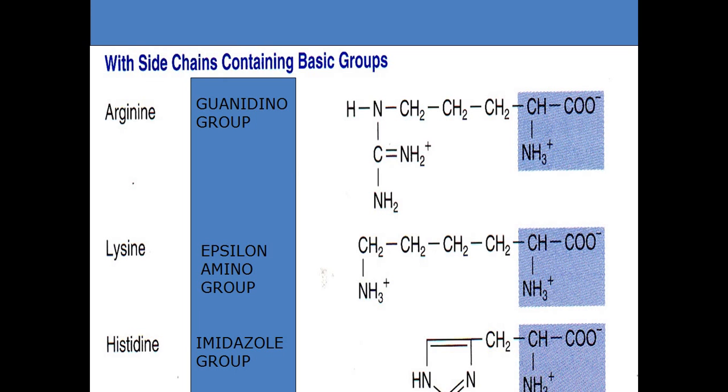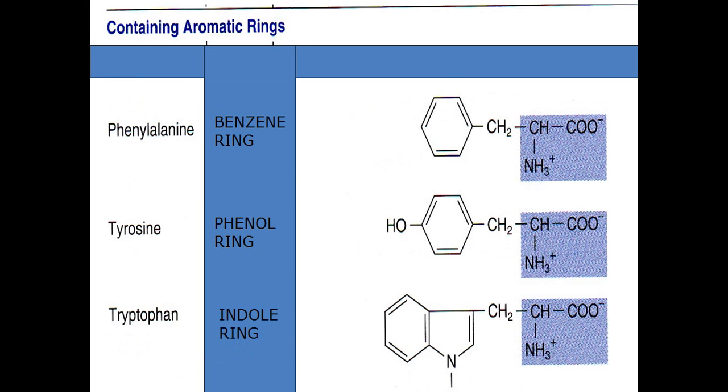See, in all these three amino acids there is one extra amino group. Here also there is an extra amino group compared to the amino group that is present on the alpha carbon. So that is why these are basic amino acids. Examples for basic amino acids include arginine, lysine and histidine.